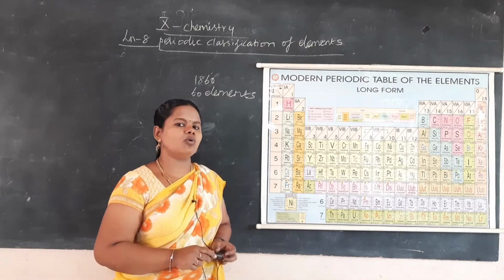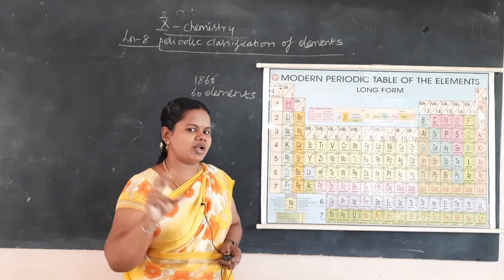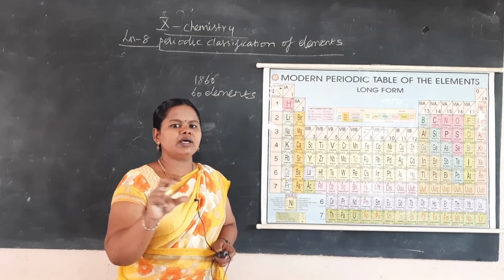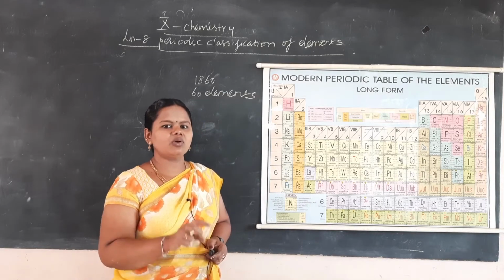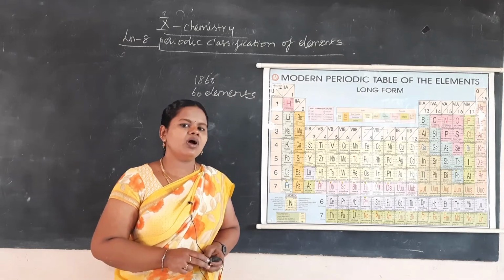For example, when you go to a fruit shop, the fruit must be arranged. Oranges must be arranged on one shelf, apples on another shelf. The color and properties will be the same, then only it will have some orderliness. Similarly, our periodic table also needs some orderliness.